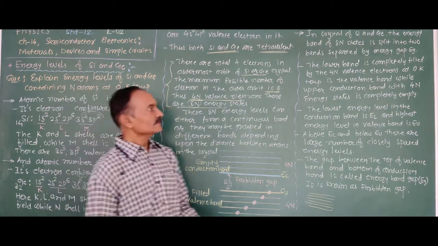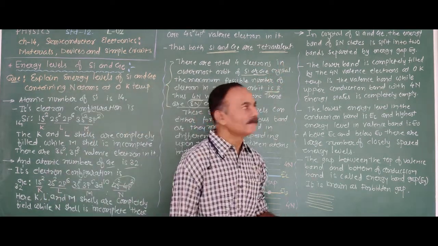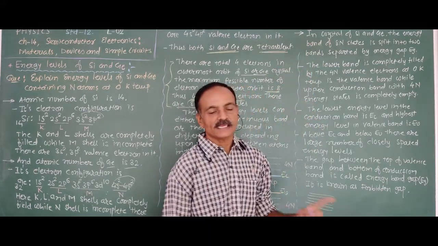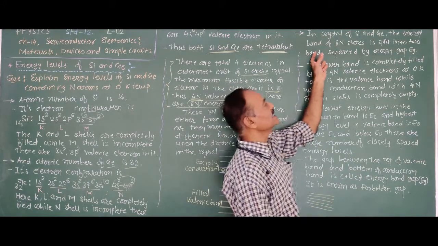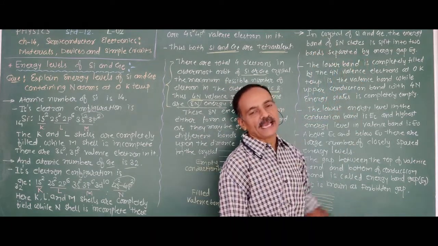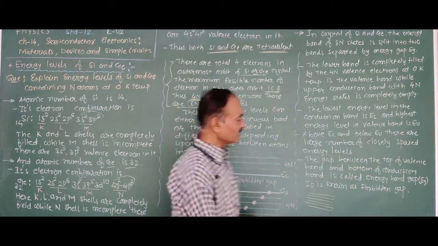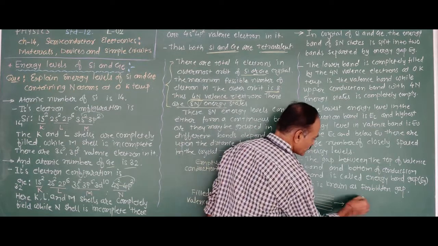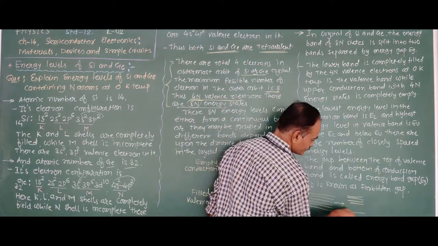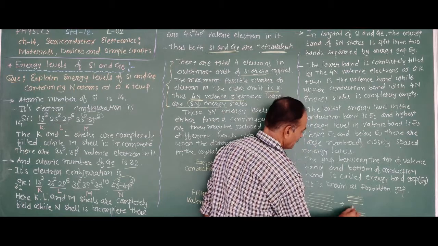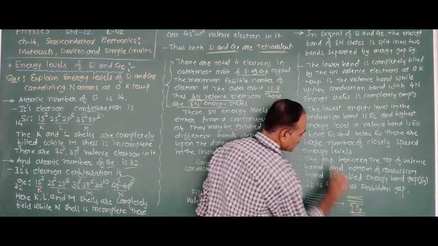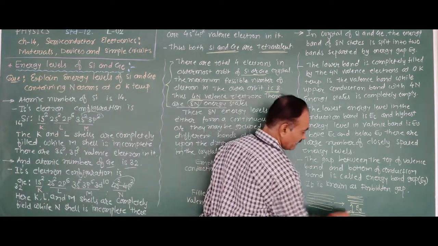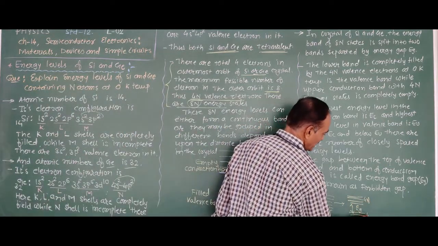Okay. In a crystal of silicon and germanium, the energy band of 8N states is split into 2 bands separated by the energy gap Eg. For silicon and germanium crystal, these 8N states are divided into 2 groups separated by the band gap energy Eg. That is, the 8N energy levels are divided into 4N and 4N.